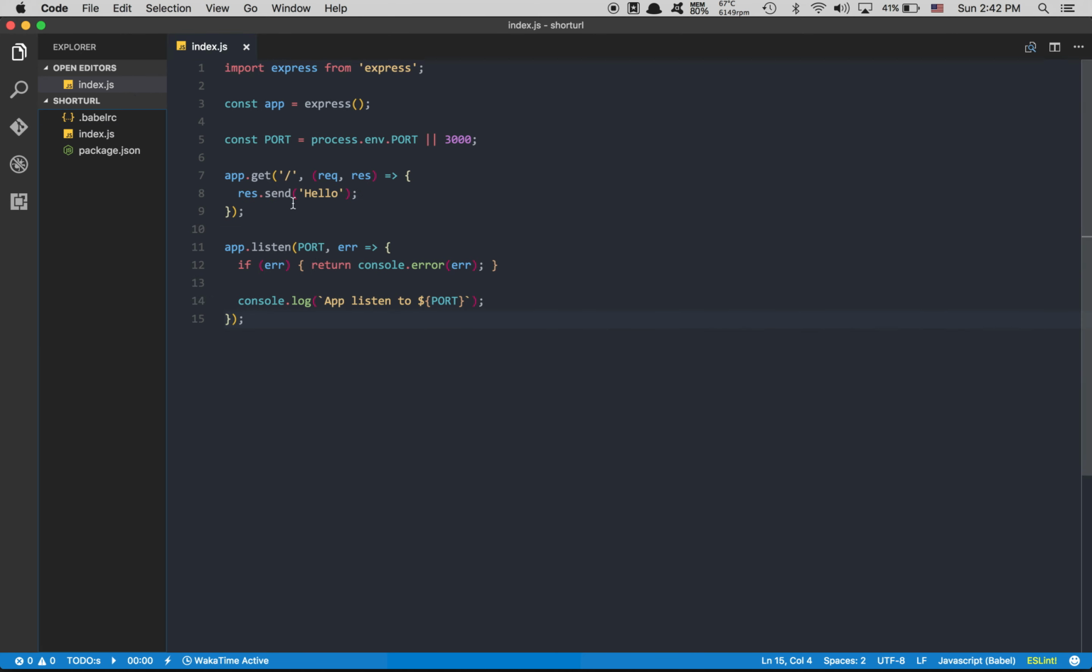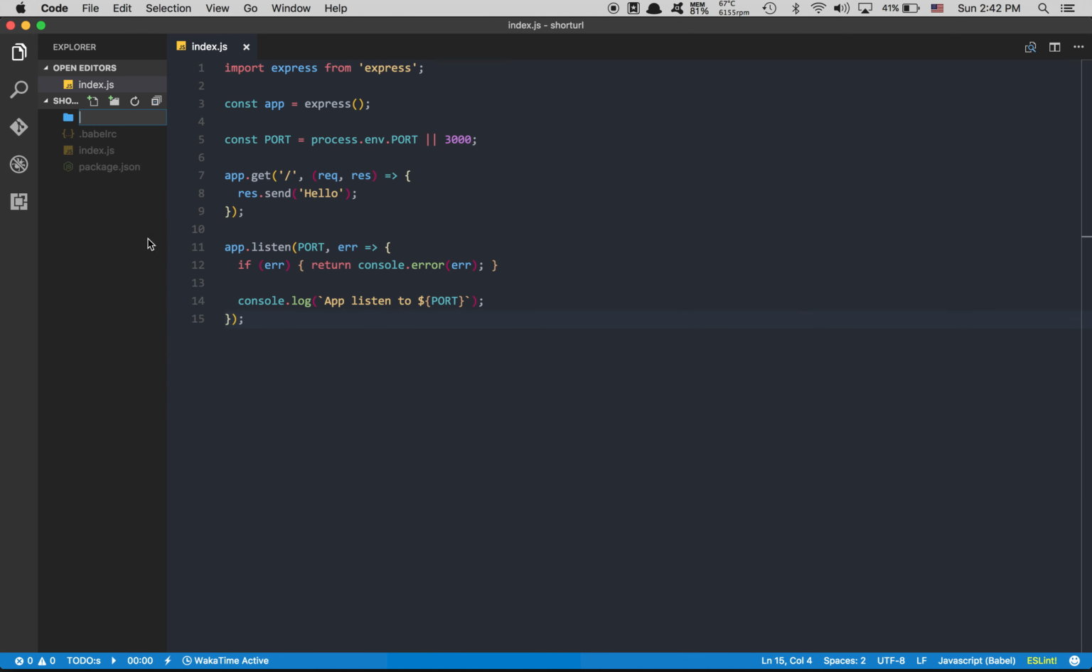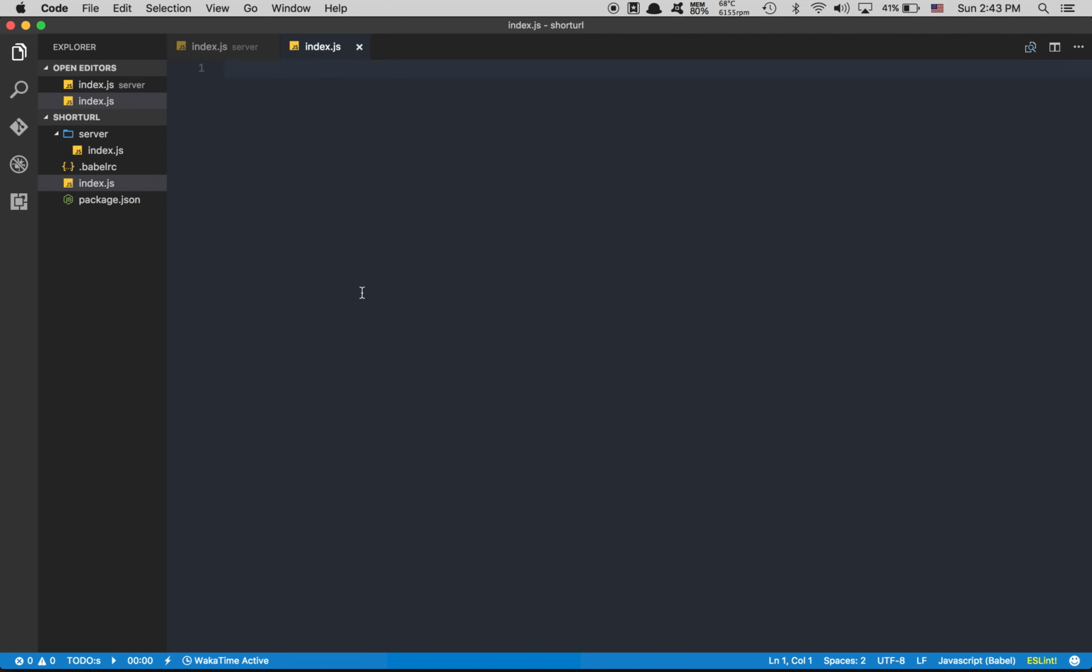So now we can start, but nothing's gonna work yet. What I'm gonna do is create a folder called server. Inside my server, I'm gonna just drag my index.js into the server folder, but now nothing's gonna change. How can I use Babel? I'm gonna create an index file right there.